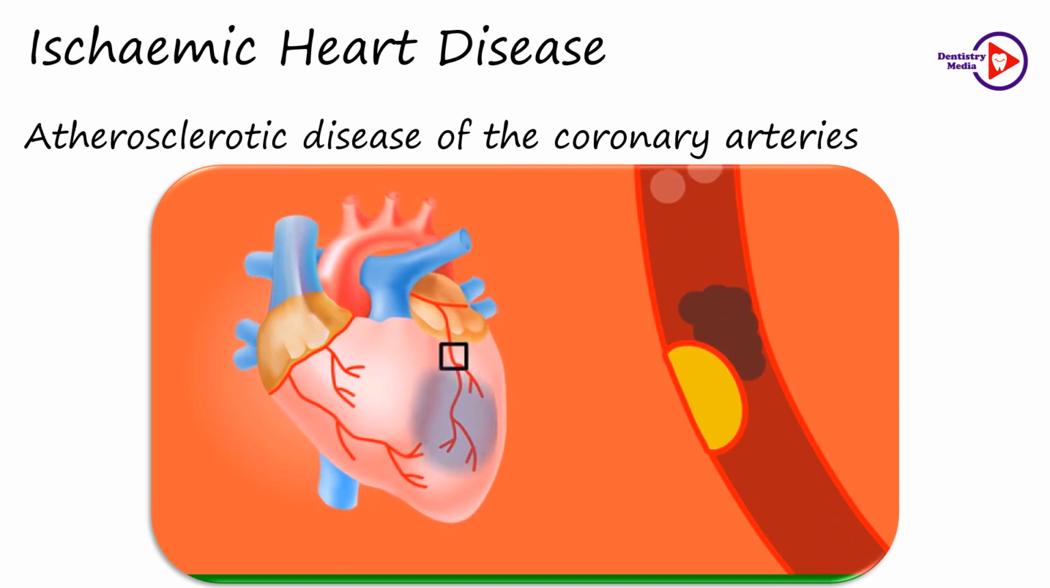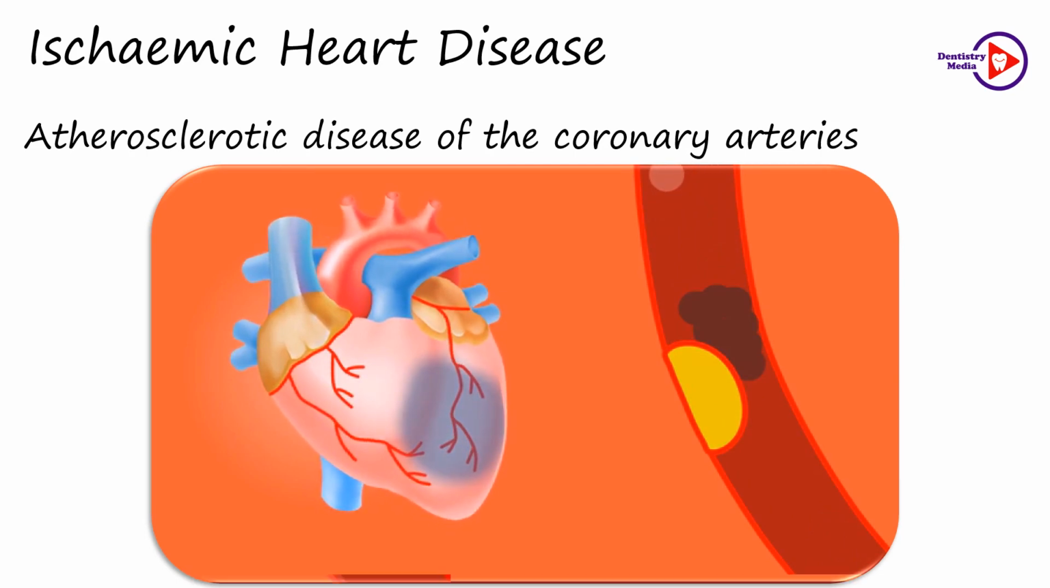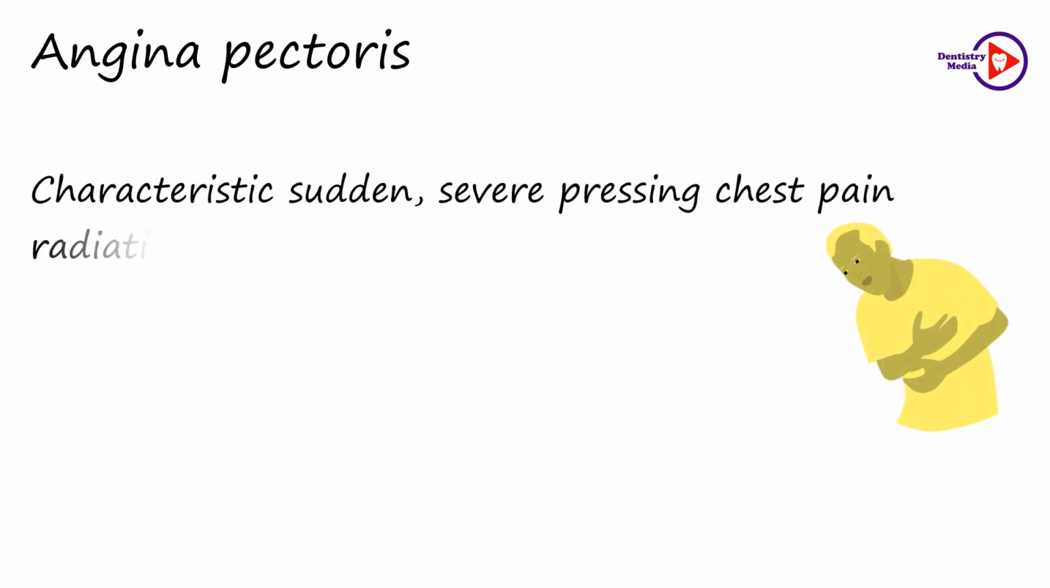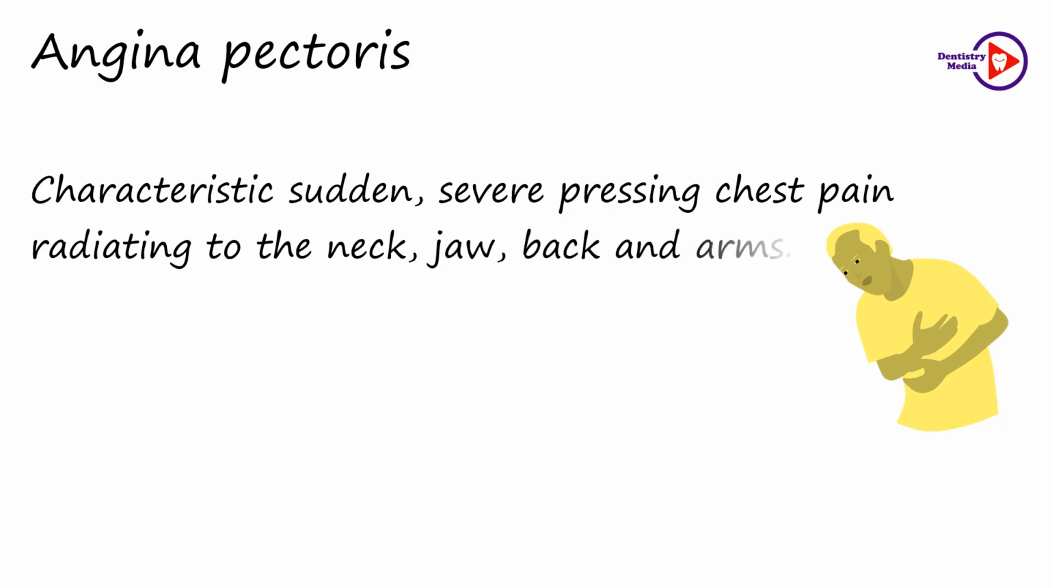Sometimes the plaque could also break off, leading to attraction of platelets and progressive blockage of the artery. It can cause myocardial infarction or sudden death. Angina pectoris is a pain syndrome which has a characteristic sudden, severe pressing chest pain which radiates to the neck, jaw, back and the arms. It occurs due to coronary flow that is insufficient to meet the oxygen demand of the myocardium.